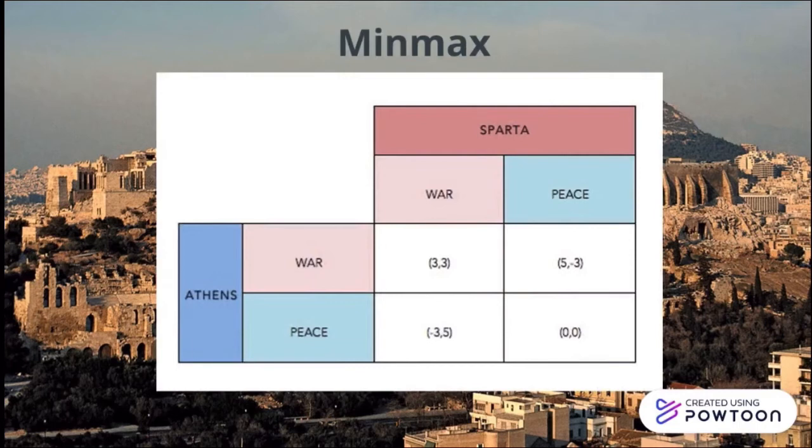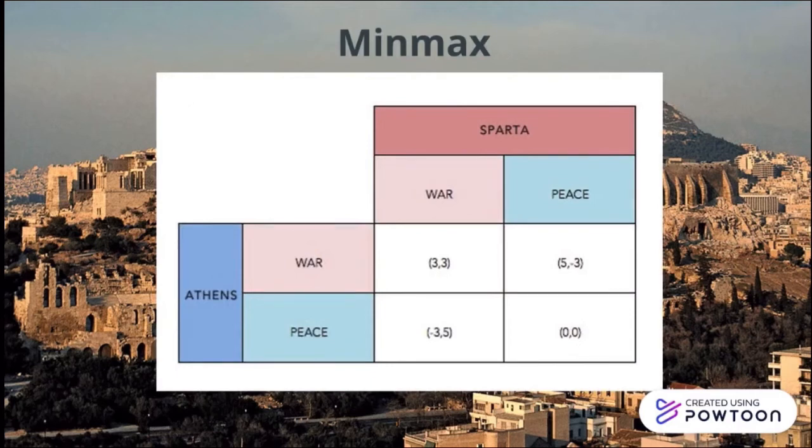Now, we are going to analyze the min-max strategy and the max-min. First of all, we are going to observe which are the best options for each player. The best options for Sparta are between 3 and minus 3, 3, and between 5 and 0, 5. Between those two options, the worst is 3, war.